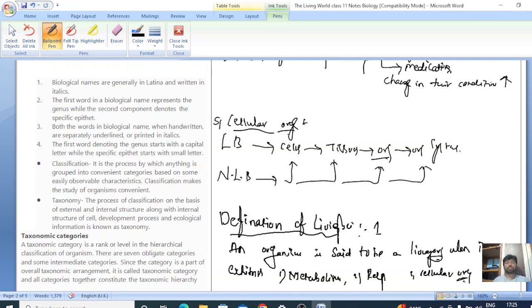Then the definition of a living organism is the organism which exhibits metabolism, response to stimuli, and cellular organization will be considered a living organism.